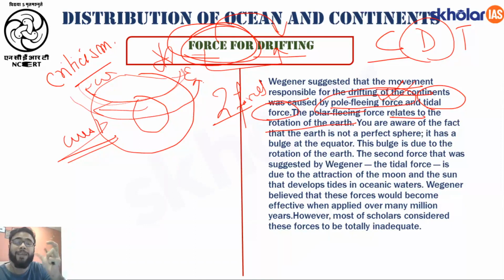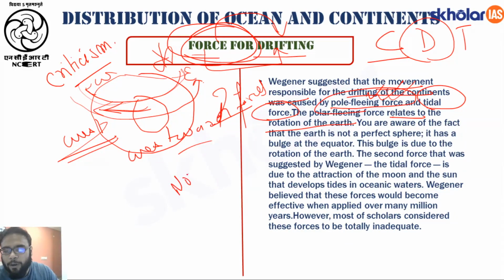To counterbalance the rotation of the earth. Fine. So if the continent is present here, where do you think, because of the pole fleeing force, will it move? It will of course move in the westward direction. Then the second force is the tidal force, and Wegener stated that because of the tidal forces the continents were moving in the northward direction. So the continents drifted in two different directions, one westward, second in the northward direction.